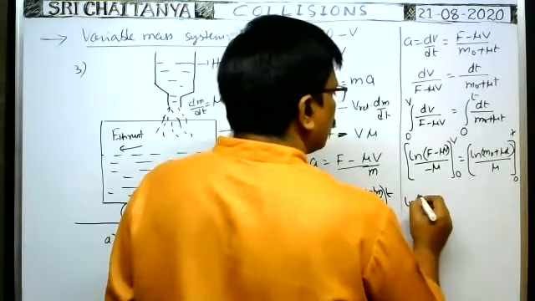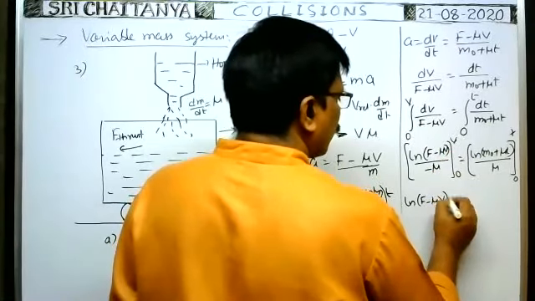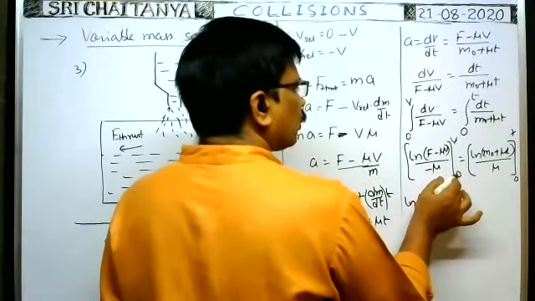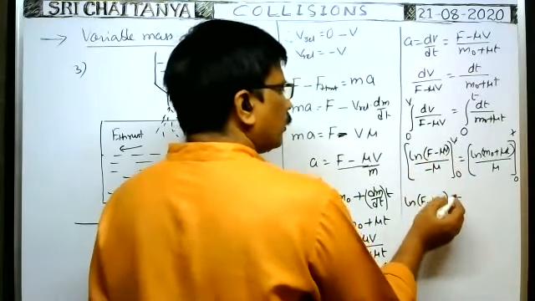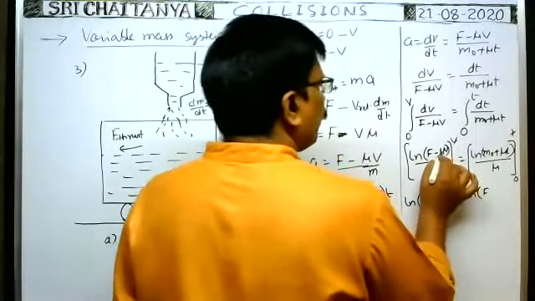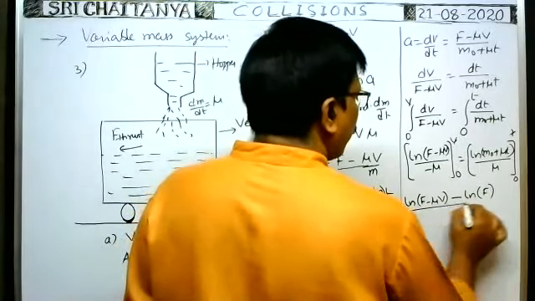So ln of (F minus mu into v), substituting the upper limit v. Minus, then substitute the lower limit; before substituting the lower limit, you put a minus sign. Minus ln of (F minus mu into 0), that is ln F only. The whole thing is divided by minus mu.